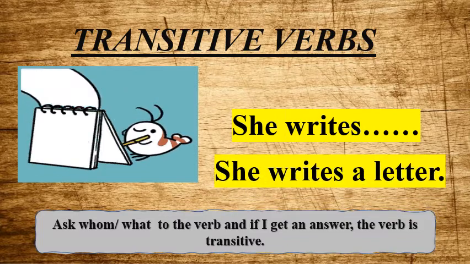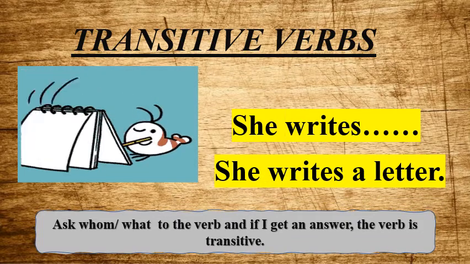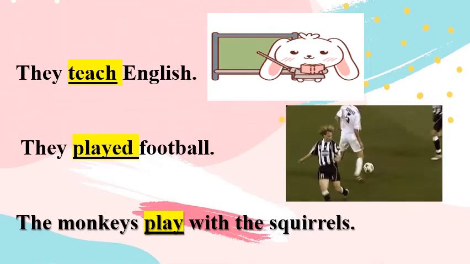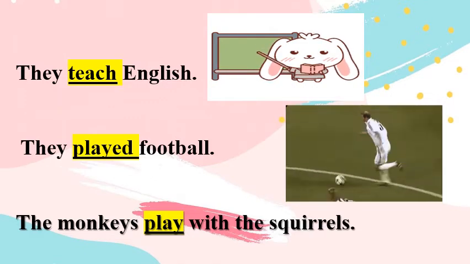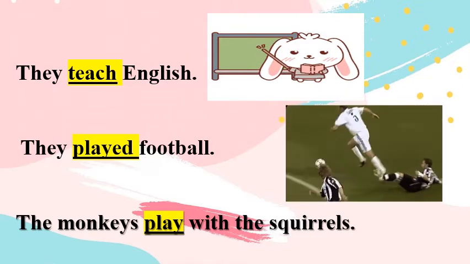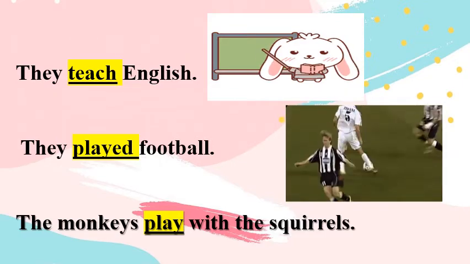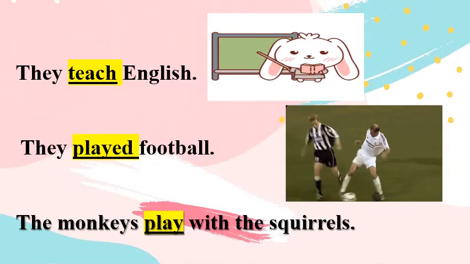She writes a letter. What is she writing? She writes a letter. So you are getting an answer of what. Yes, exactly, this is a transitive verb. If you are not getting an answer of what or whom, then that verb is not a transitive verb. Let us proceed with a few more examples. They teach English. What do they teach? English. So here this verb is a transitive verb.